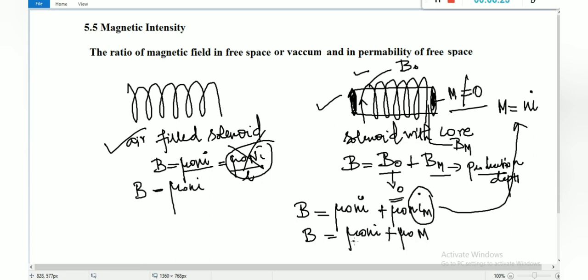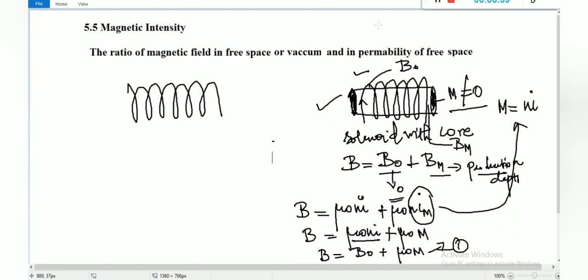Clear? So shall we keep this value as B naught? B is equal to B naught plus mu naught m. This equation is named as 1. So divide equation 1 by mu naught.